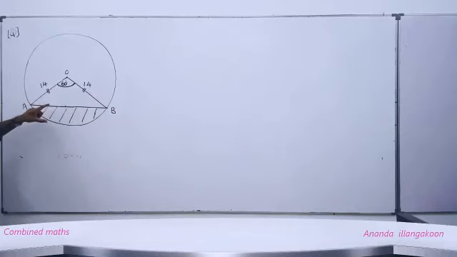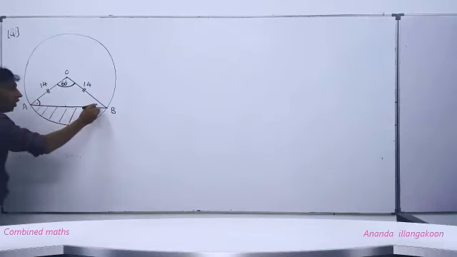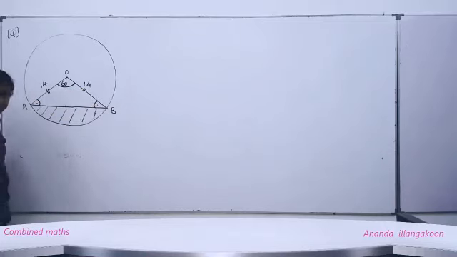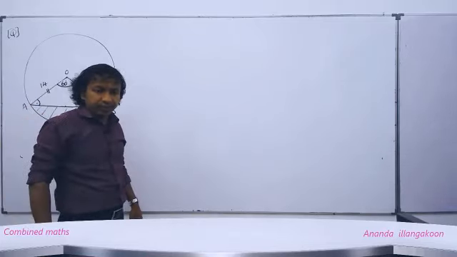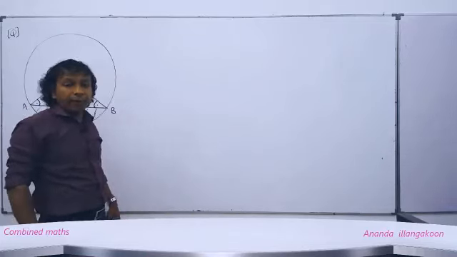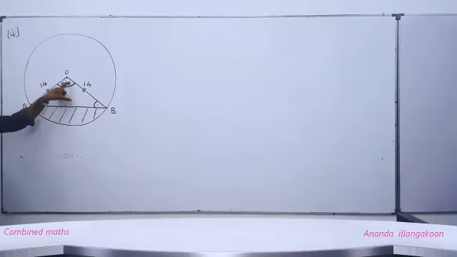Then you know when these two sides are equal, this angle and this angle are equal. Understand? But here we have 60. Sum of these three angles is 180. This plus this is 180.